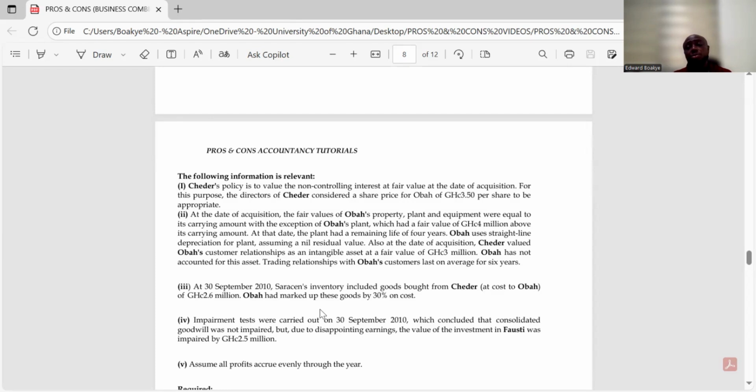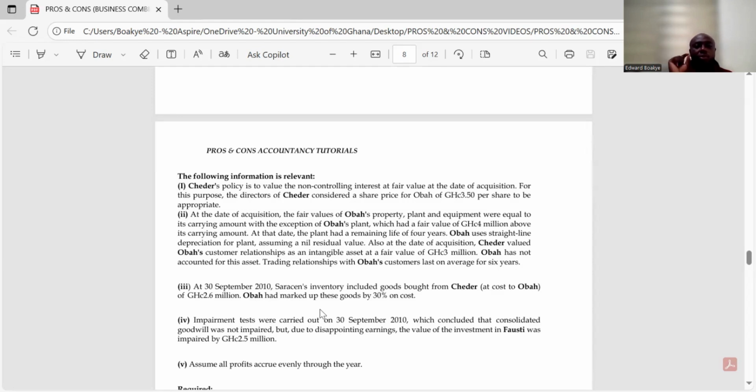So it means there's also an intangible asset again. And I made mention to you that this fair value adjustment, the asset can be any asset. So there's an intangible asset as well. Cheddar valued Ober's customer relationships as an intangible asset at a fair value of 3 million. And Ober has not accounted for this asset, so it is not part of the assets that we know.